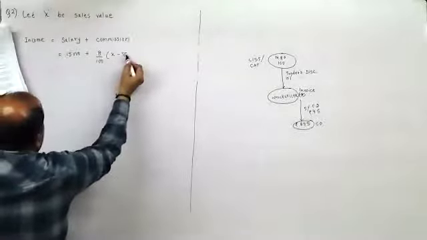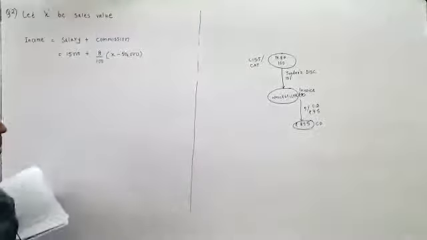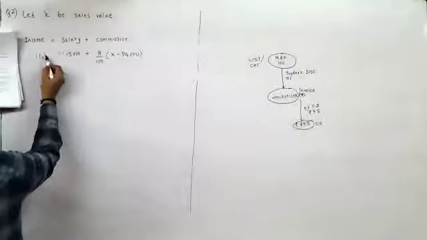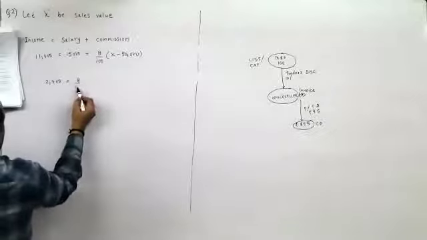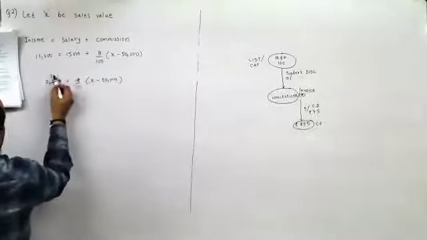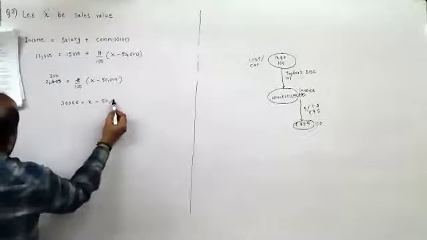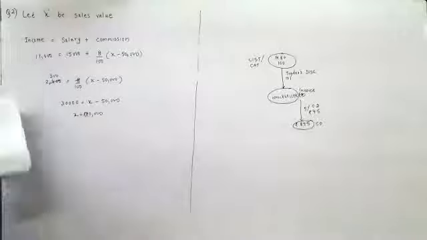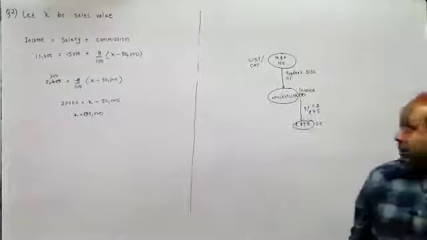So whatever sale she has given above 50,000, X minus 50,000, on that I give her 8%. Here the total income she receives is 17,400. Subtracted, you will get 2,400 equal to 8 upon 100 into X minus 50,000. This would be 8 3s are 24, 300 into 100 would be 30,000, equal to X minus 50,000. So X would be equal to 80,000 rupees. This is the sales that she has given me. Is it right? Yes, sir.